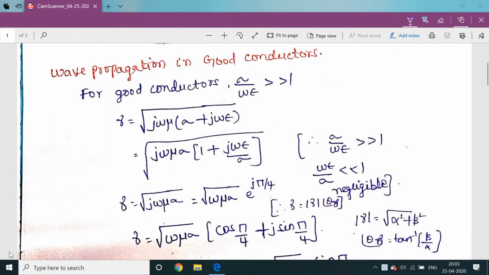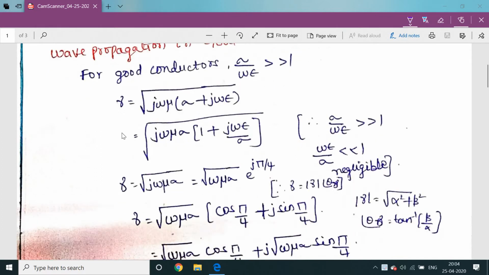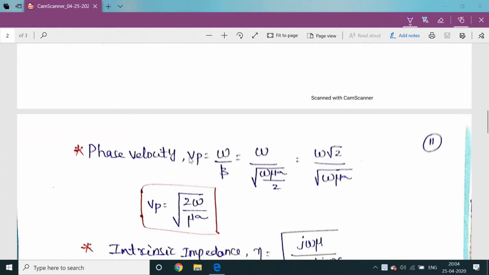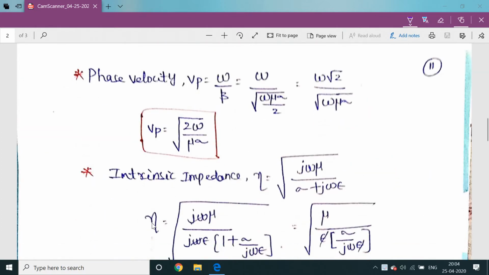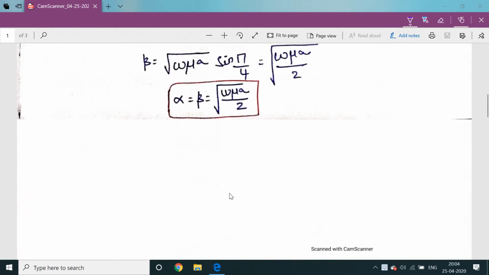Good morning, students. Today's topic is wave propagation in good conductors. We already discussed the condition for a good conductor: sigma by omega epsilon is very much greater than 1. Here we need to calculate a few parameters like gamma, the propagation constant, Vp, the phase velocity, and eta, the intrinsic impedance.